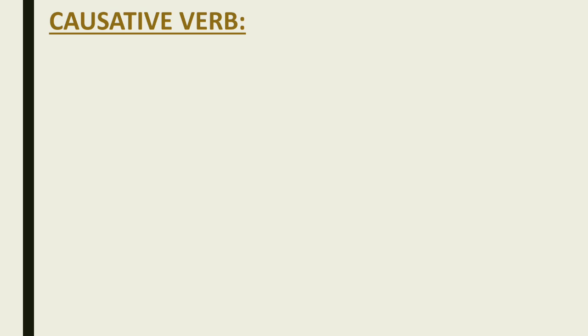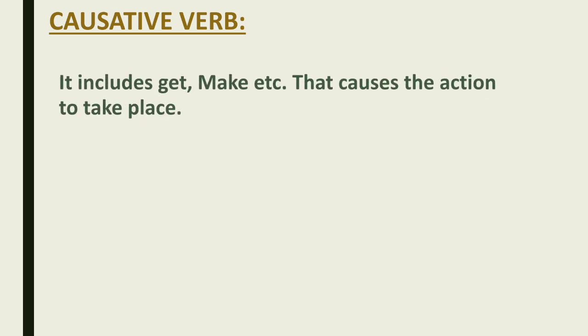Next is the causative verb. See, causative is like cause, reason. So please listen carefully to what it means. It includes get, make, etc. that cause the action to take place. It means one verb is used to explain the work of another verb.